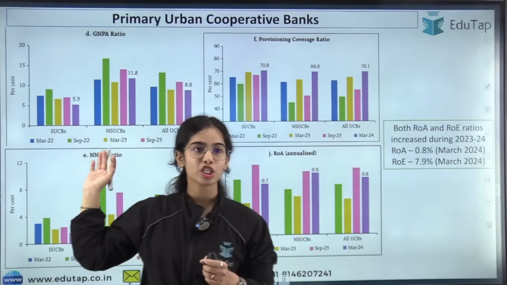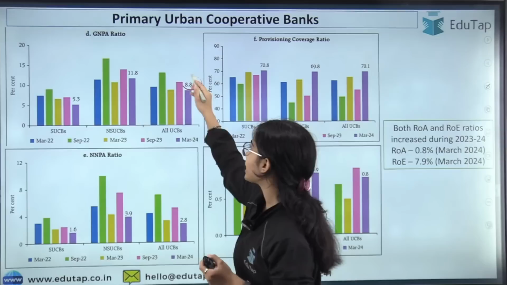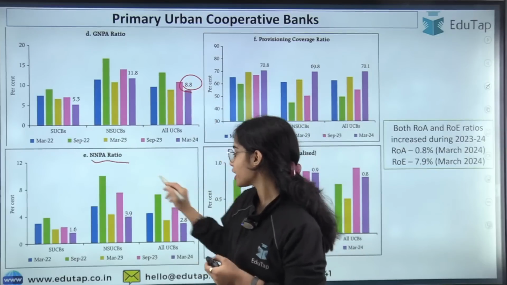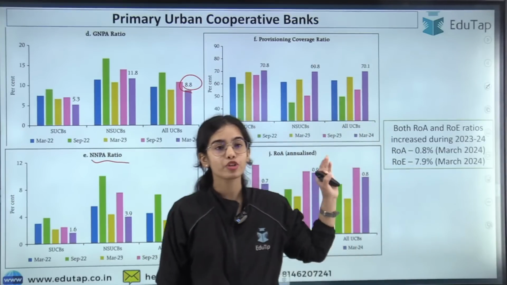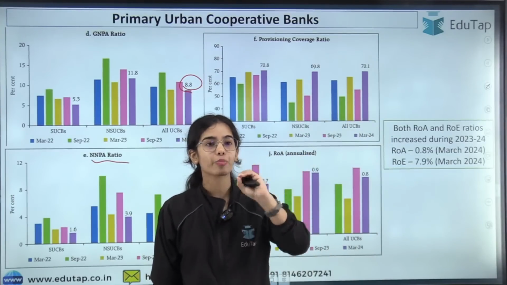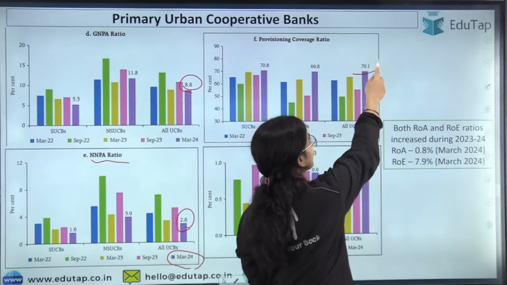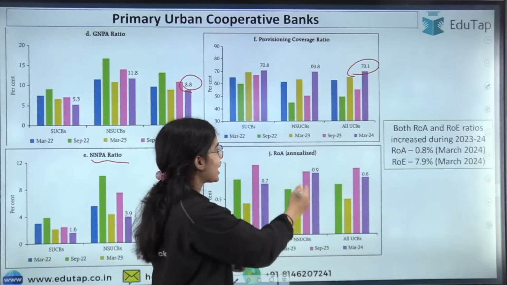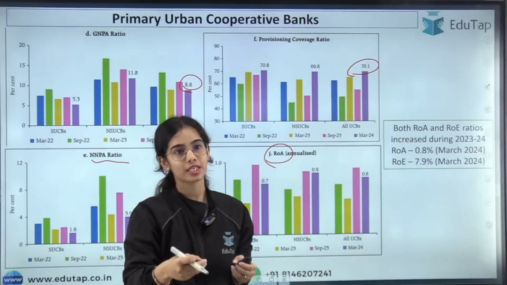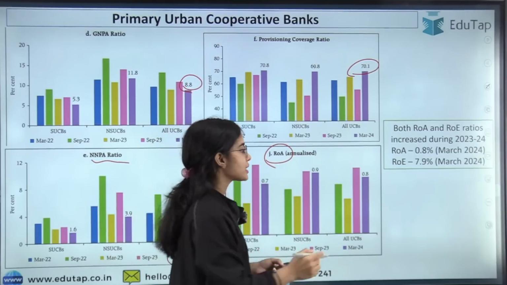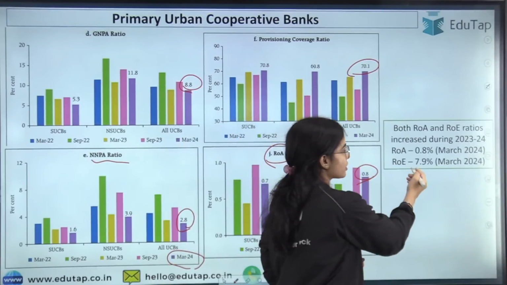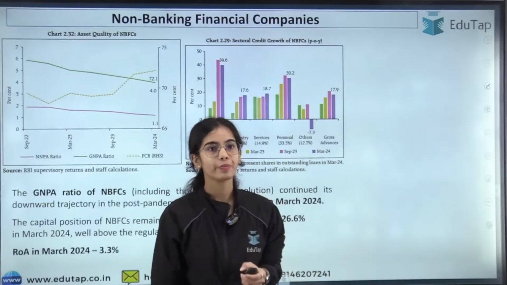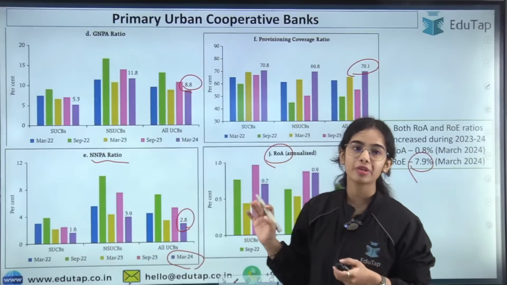The GNPA ratio was around 8.8% and the NNPA ratio around 2.8% in March 2024. The provisioning coverage ratio for the urban cooperative banks is 70.1%, which is still good, and the ROA, the return on assets, is 0.8%, while the return on equity is 7.9%. So these are the data for the primary urban cooperative banks.